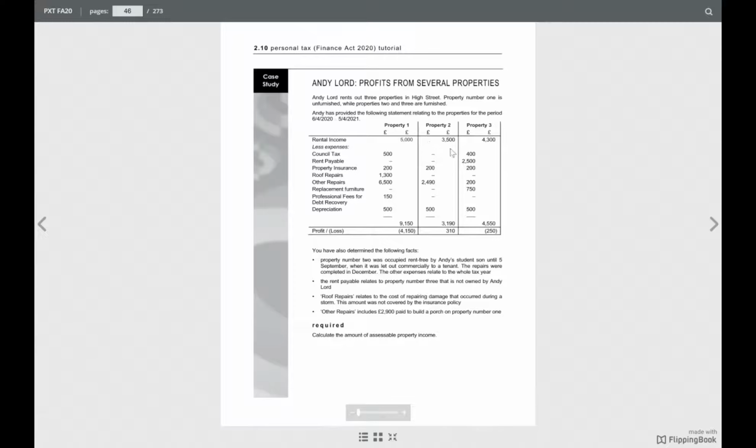3,500 is the income. And then we have expenses, property insurance. Should it be allowed or not? It's not allowed until 5th September, right? Somewhere in the notes, we said that insurance can be completely allowed. No, insurance we have to proportion, isn't it? Yes, that is what we learned. Never mind, we'll see that. And then what is this? Other repairs should be allowed. Yes. And then depreciation should not be allowed.